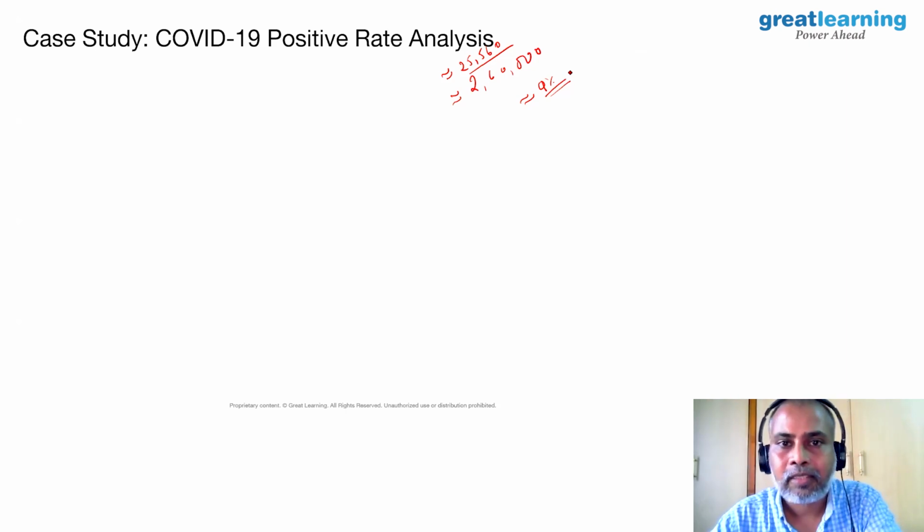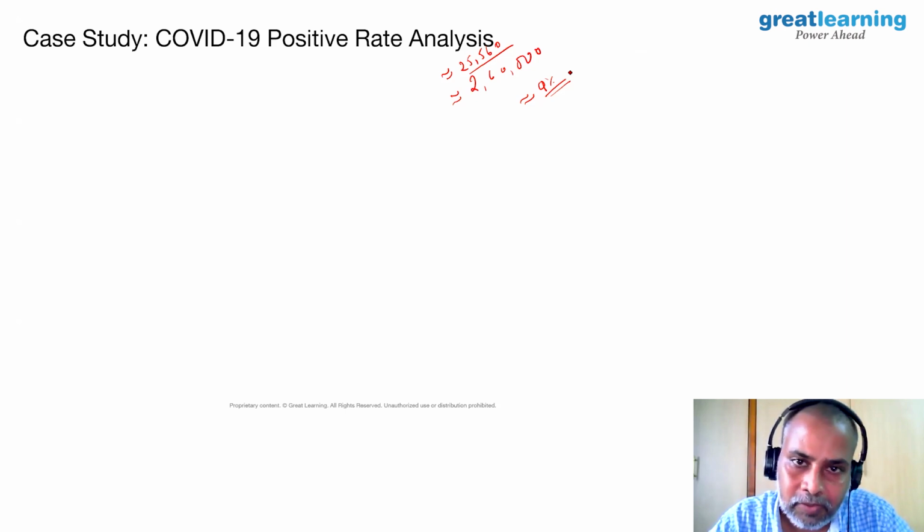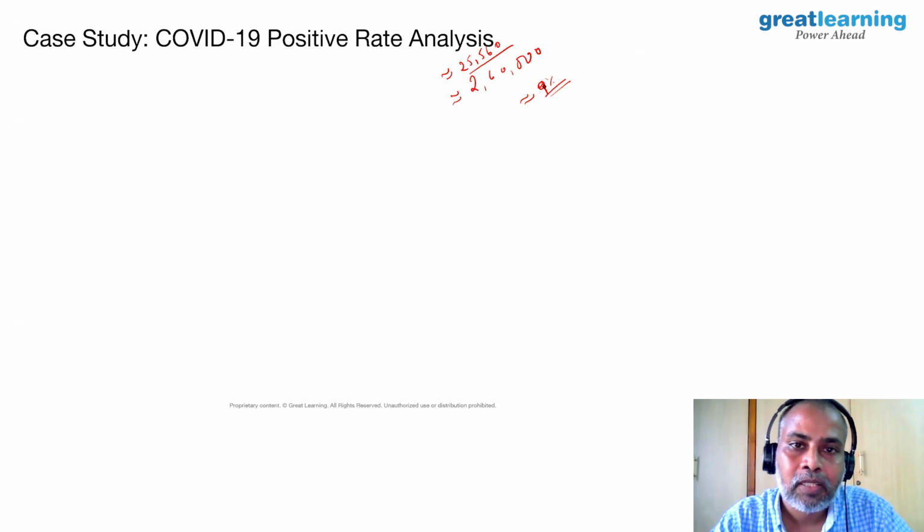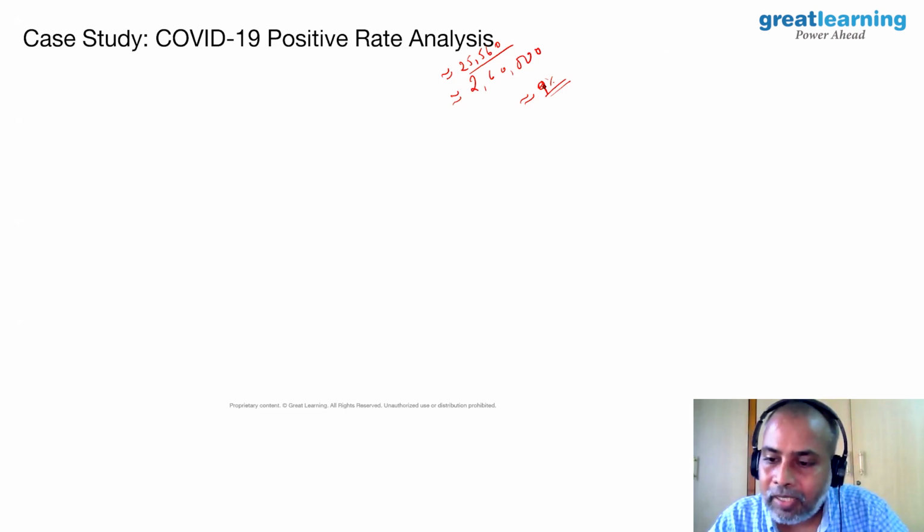What are the states which are doing well when it comes to this positive rate, and which are not doing well? For example, for 2,60,000 tests, we got 25,560 positive cases. Now if you do more tests, are we going to get more cases detected, and if you do fewer tests, fewer cases detected? In fact, the story is slightly different.